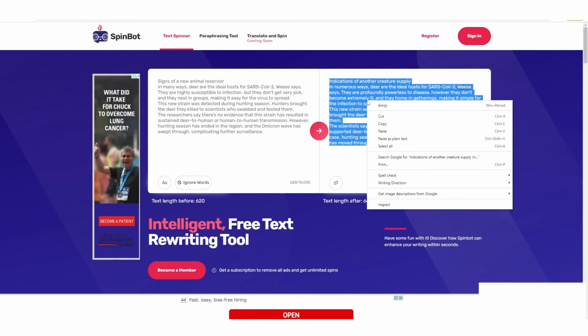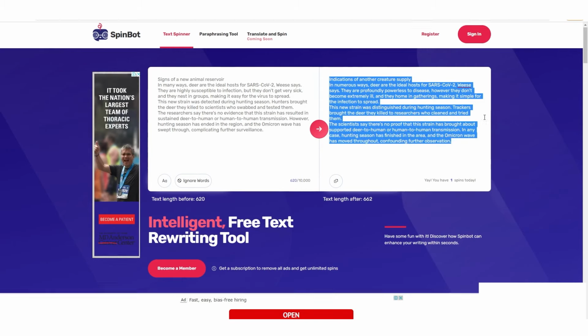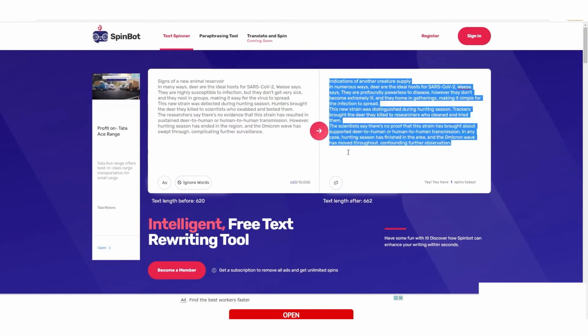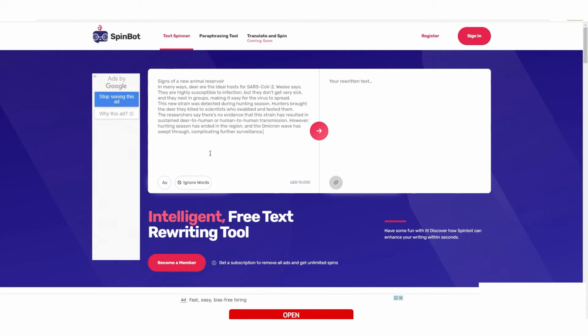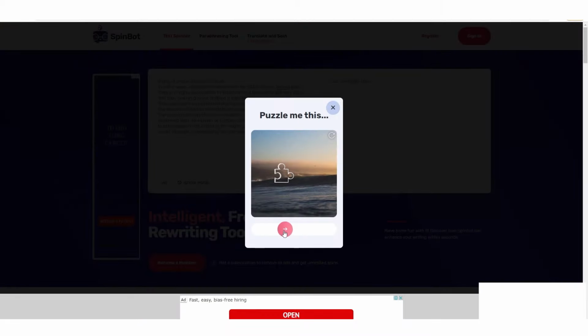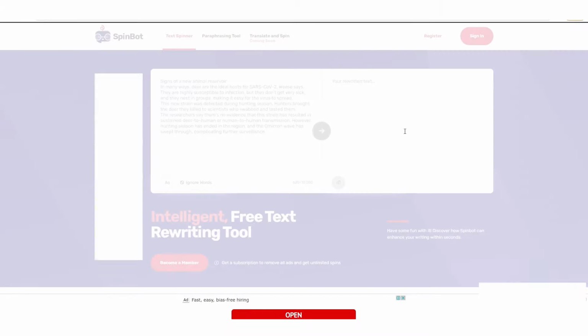Spinbot is an outstanding tool that allows us to rewrite any article into something specific. You can also look for other news articles aside from health and copy the essential parts, then paste all of them here on Spinbot. Within seconds, you'll have a completely rewritten article that's specific and original, and the best part is that you can do it for free.